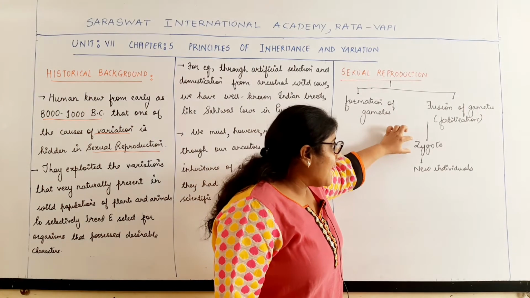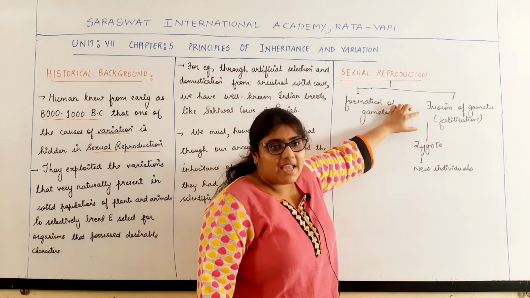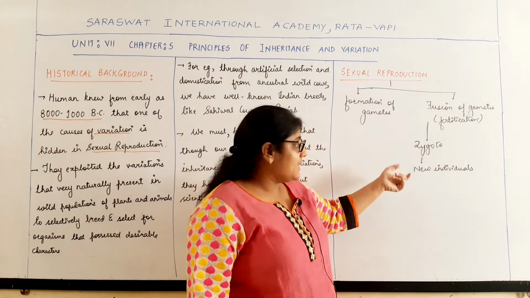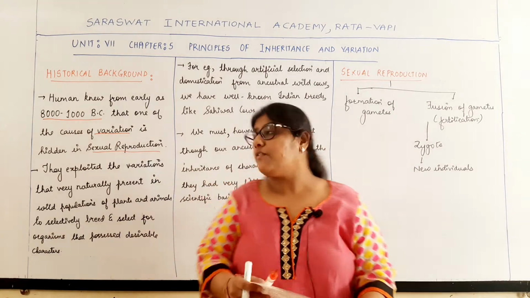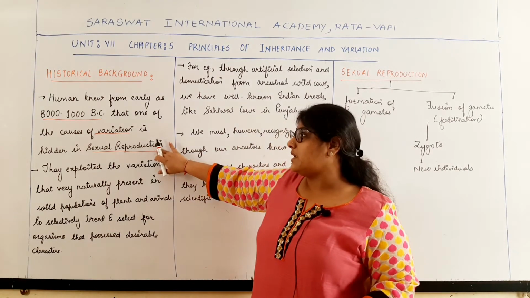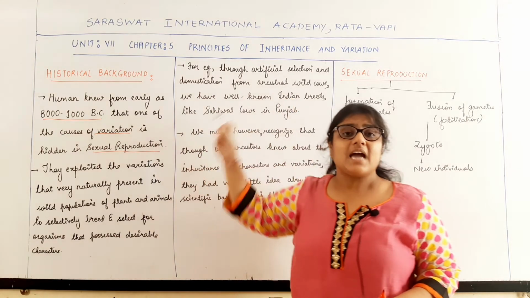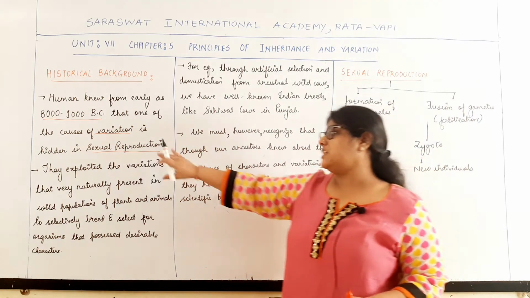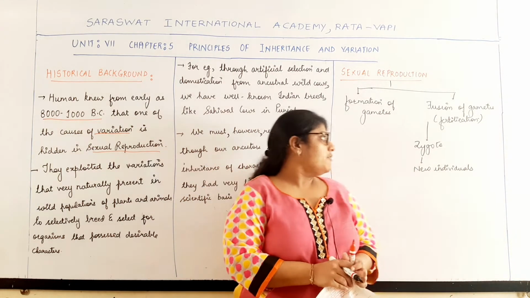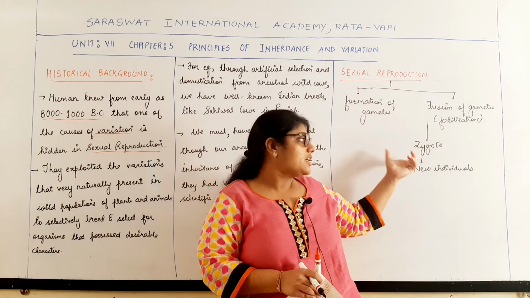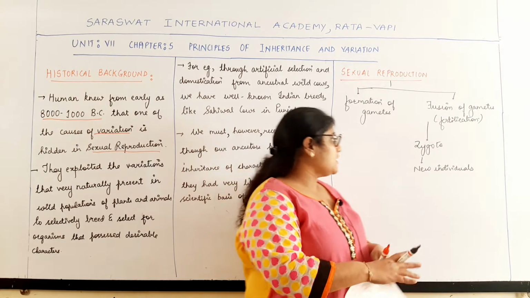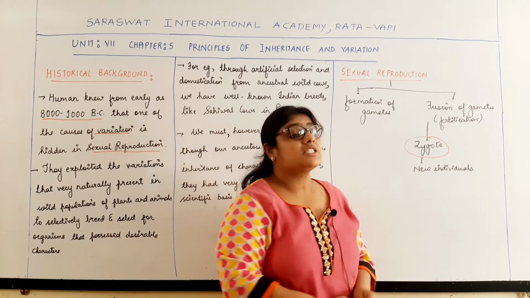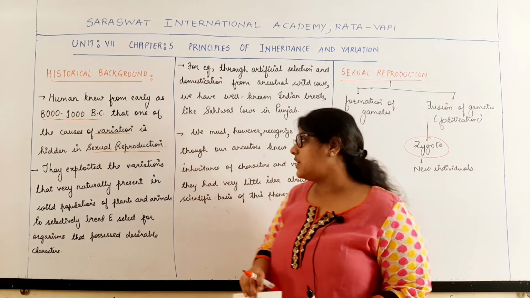Now as the zygote is formed due to the fusion of the gametes, it contains the male gamete as well as the female gamete. So of course it is one of the main reasons for sexual reproduction. Since earlier times, human beings knew that one of the causes for variation is sexual reproduction. We have seen how sexual reproduction is one of the reasons for variation. The reason is the zygote, which is formed as a result of the fusion of the gametes.